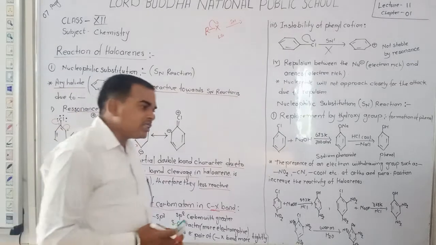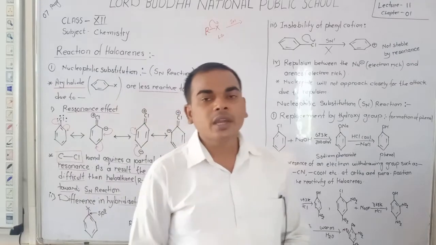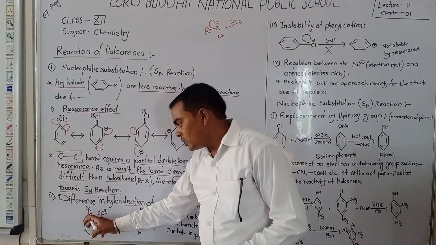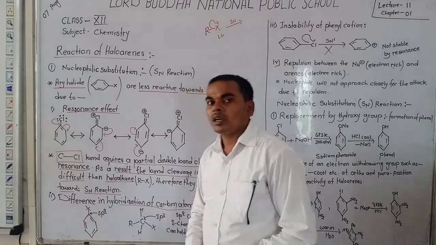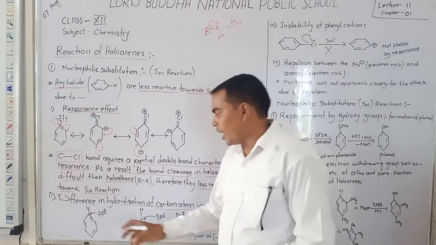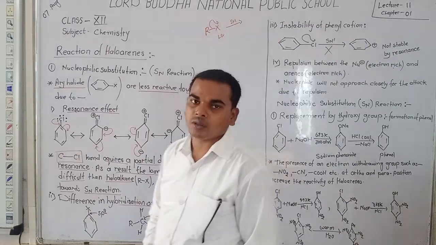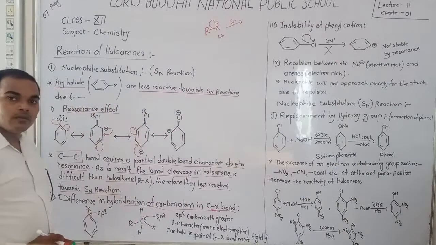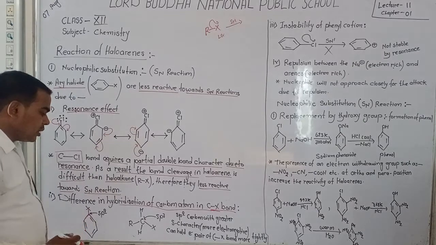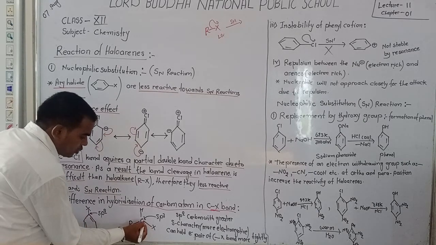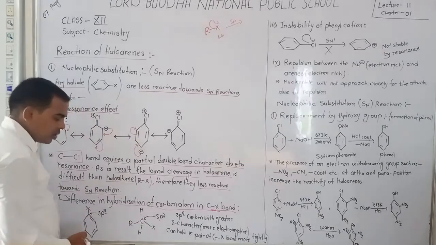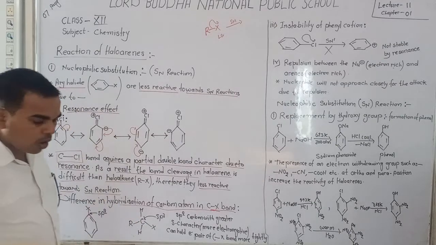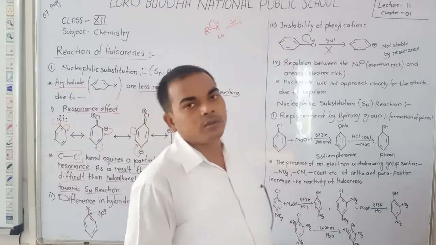If carbon has 3 sigma bonds, it means sp2 hybridization. This means in haloarenes the carbon joined with halogen has sp2 hybridization. But in haloalkane, the carbon attached to the halogen has 1, 2, 3, 4 sigma bonds. 4 sigma bonds means sp3 hybridization.